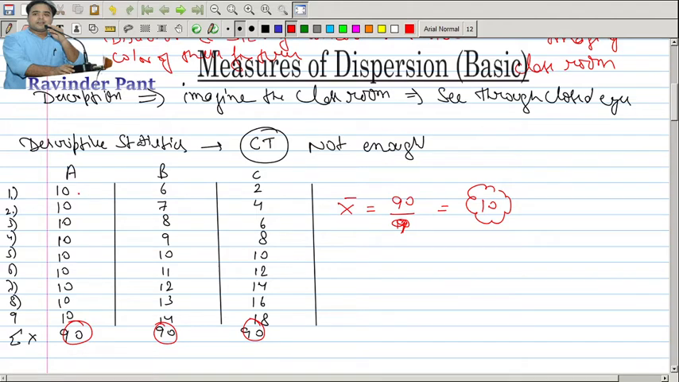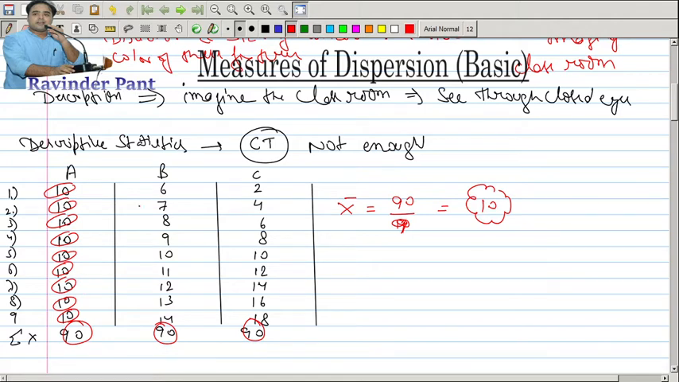So in this you can see that every value is matching with your central tendency. So it means they are accurate values, these are consistent, and if I want to predict the next value, then I'll play my game on the number 10.